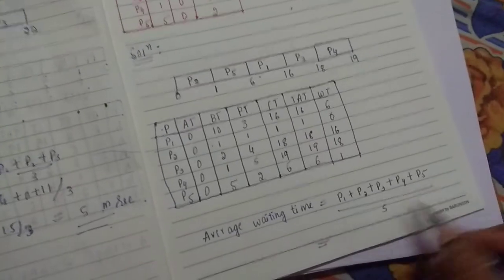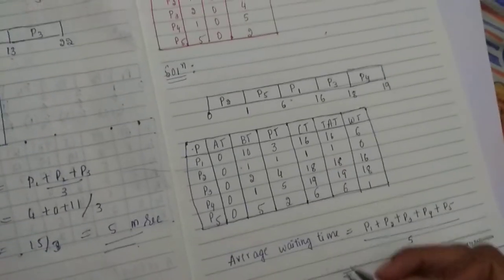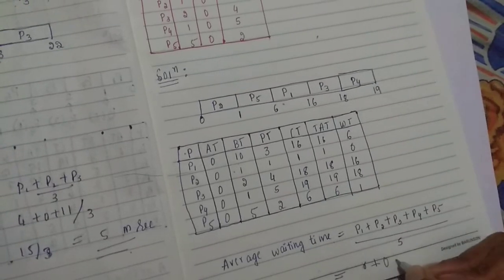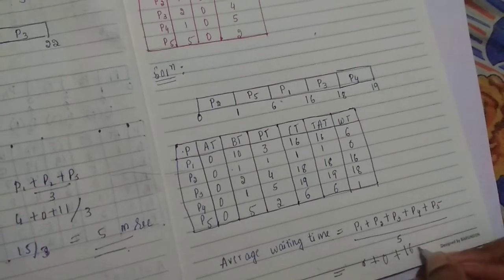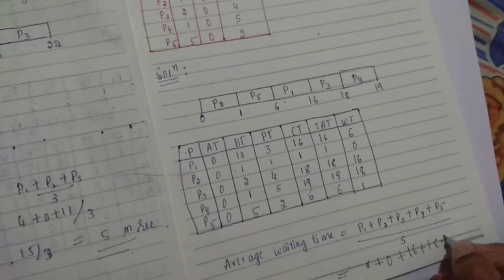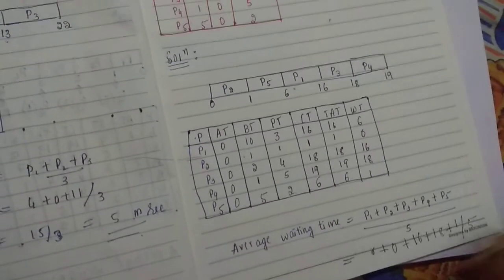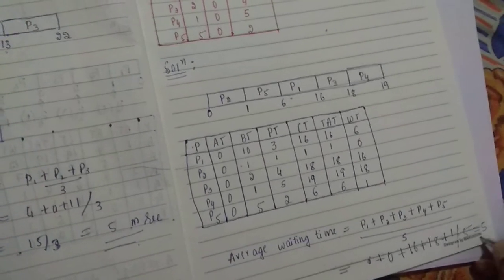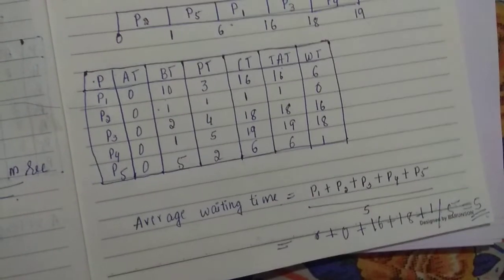Average waiting time as usual: write all the processes, 6, 0, 16, 18 plus 1, divided by 5 processes, and you are going to get 5 milliseconds as the answer.